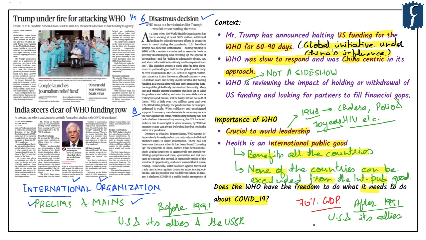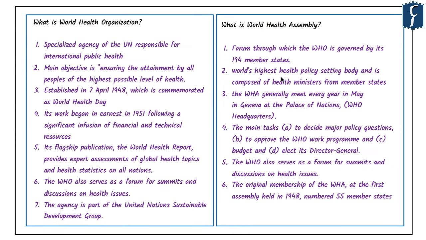Now, in this context, let's try to understand more about the World Health Organization and the World Health Assembly, which might be very important from the perspective of the prelims examination. Let us focus on two agencies which are very important from the perspective of the coming examination: the World Health Organization as well as the World Health Assembly. The focus would be to understand what are the similarities and what are the unique attributes of both the organizations.